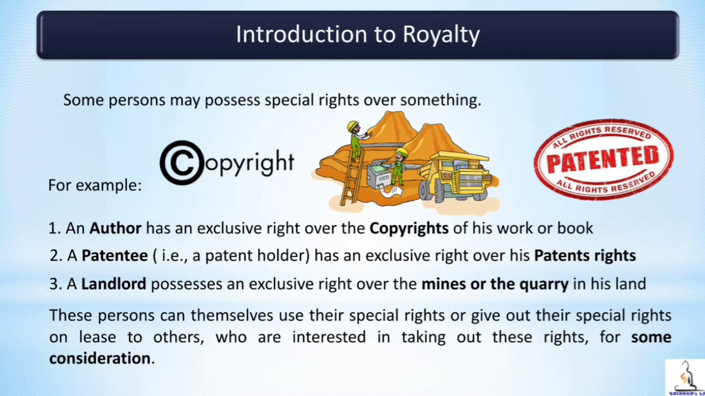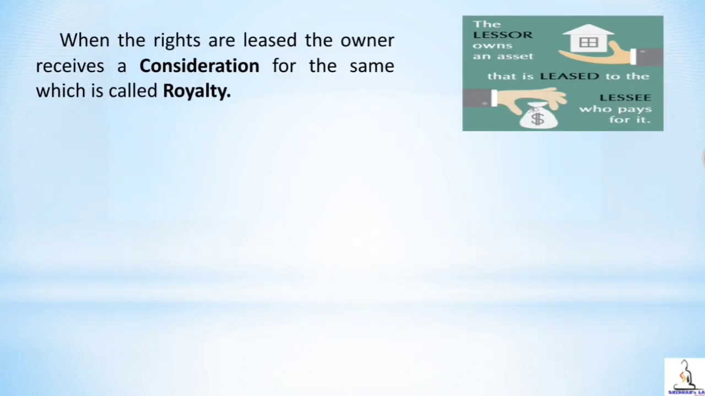Let us take an example of a patentee who has invented something and has obtained a patent right for it, but he may not be wealthy enough to produce it commercially, or he may not have proper marketing skills and sales network. Therefore, he can give his special right on lease to another person to produce and sell by taking these rights for some consideration called royalty. Therefore, when the rights are leased, the owner receives a consideration for the same, which is called royalty.